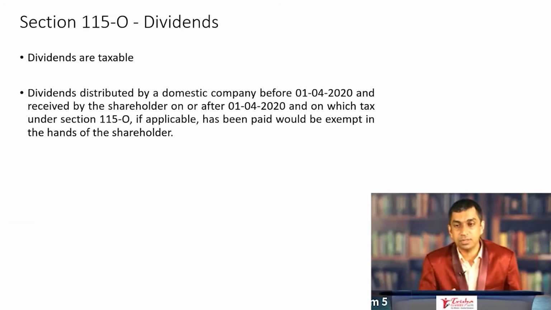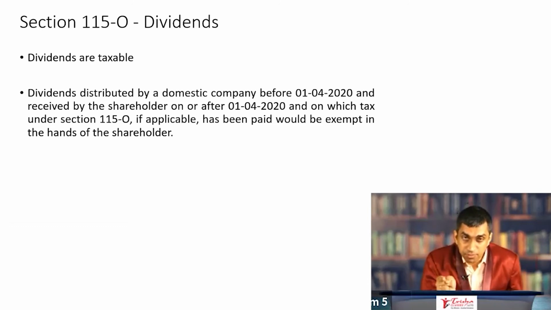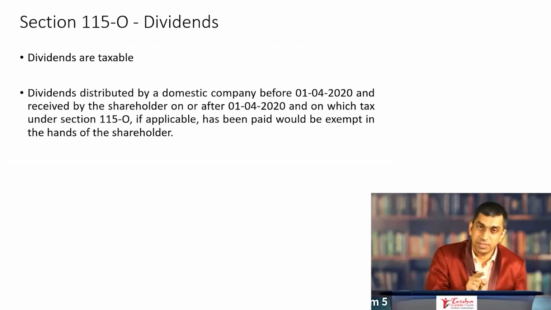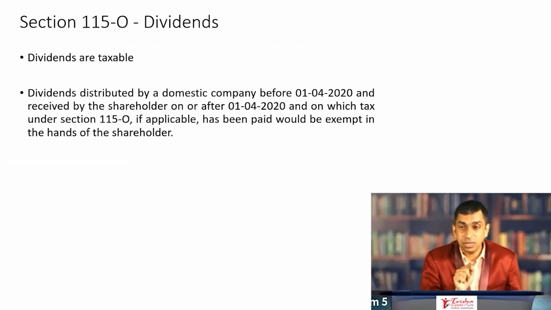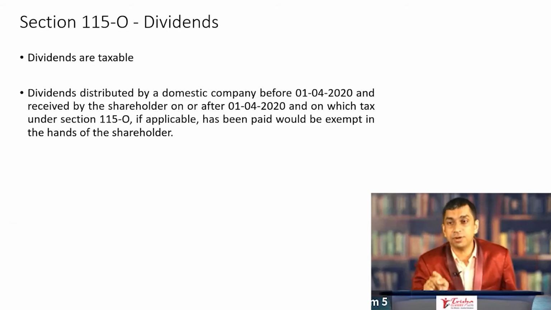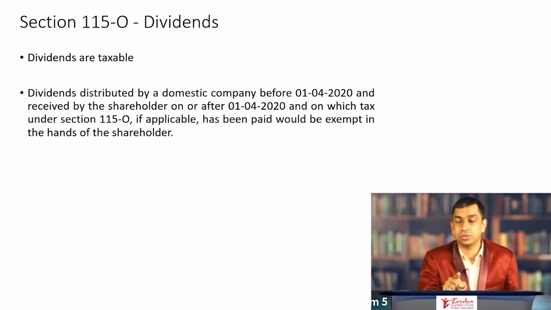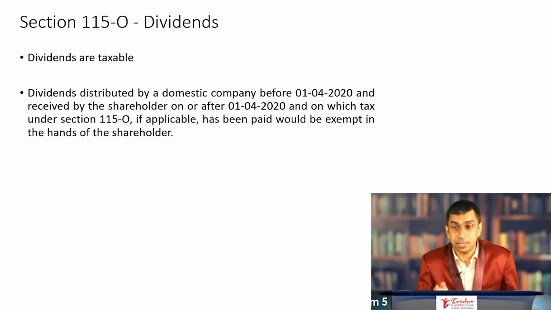This particular provision is applicable only for the previous year 2021 or assessment year 21-22. Understand this point, and there could be an examiner, especially at the CA final stage, who could play some mischief here. The dividend is distributed before 1/4/2020 or before 2021 financial year, but the shareholder receives the dividend in 2021 financial year on or after 1/4/2020. In this case, the dividend is exempt from tax.